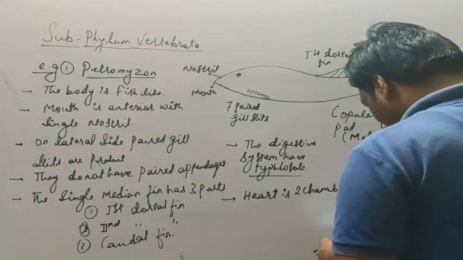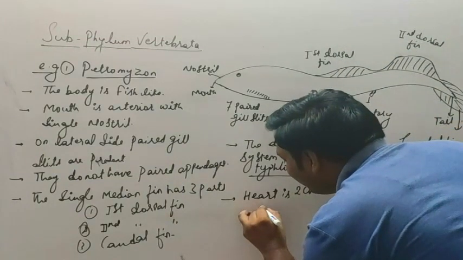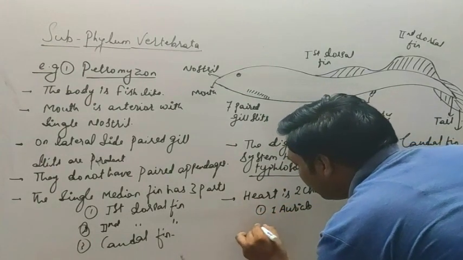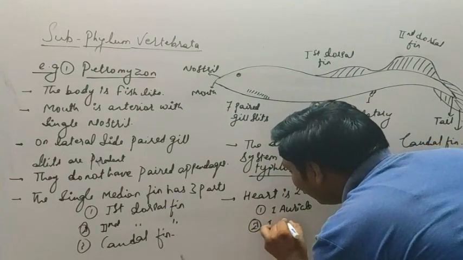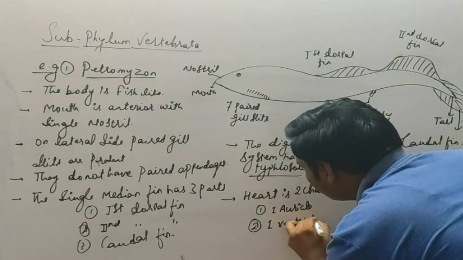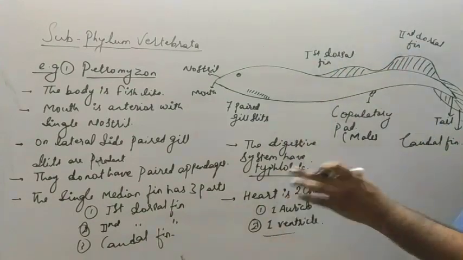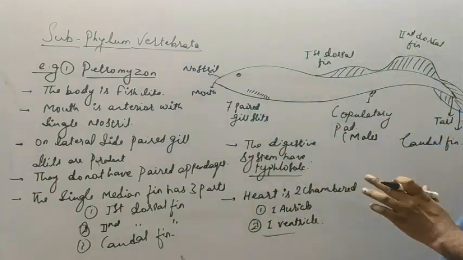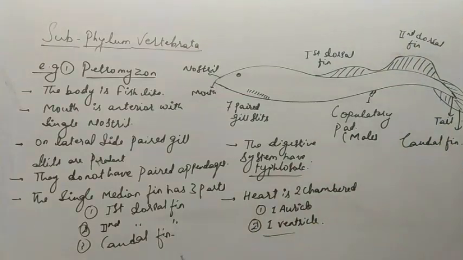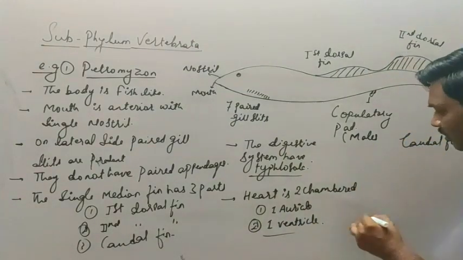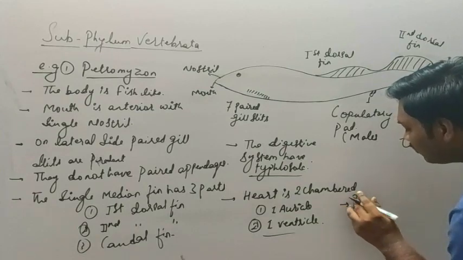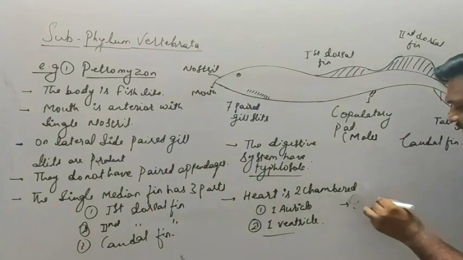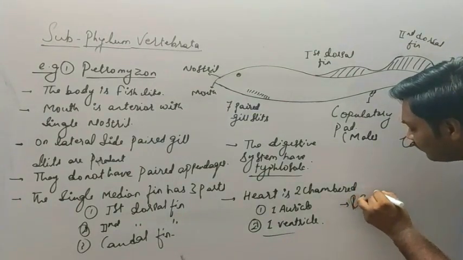So the heart is two-chambered and consists of one auricle and one ventricle. The flow chart for this was given during the discussion in the introductory part of the circulatory system. The next point: RBCs. What are RBCs? The red blood cells, or red blood corpuscles.